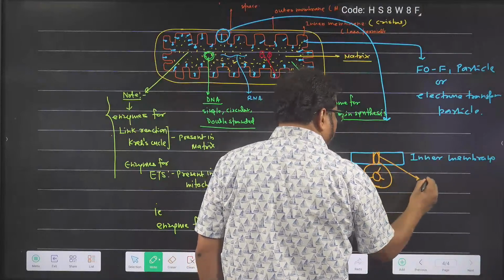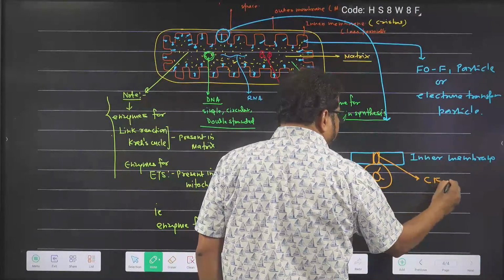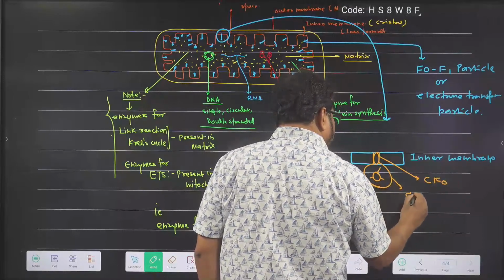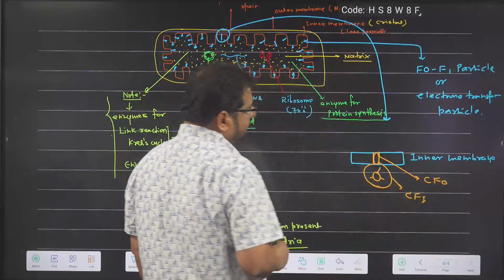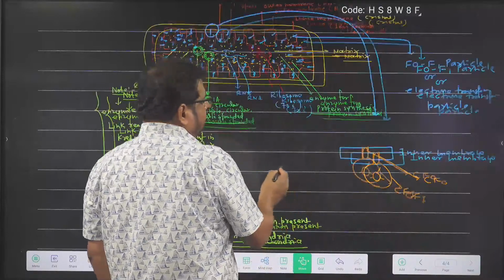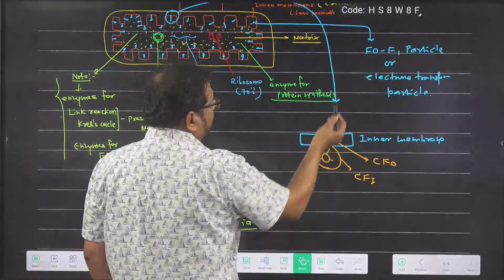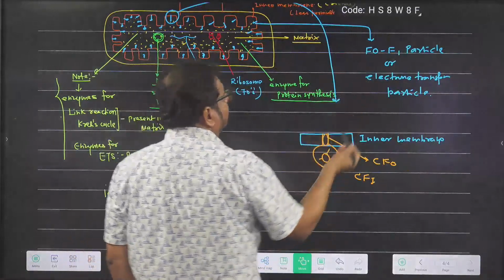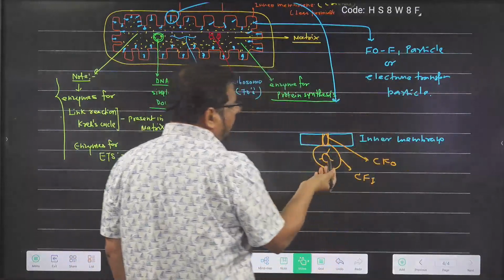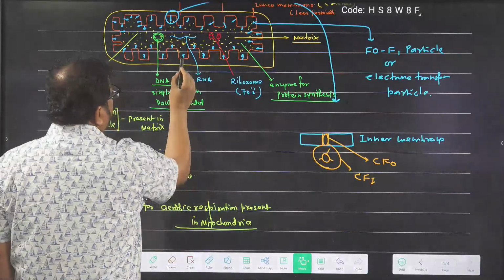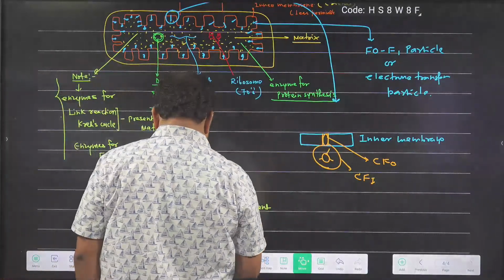So the part embedded in the inner membrane is called CF naught, and the part protruding into the matrix is called CF1. Got the idea? So it is also called which one? Electron transport particle, F1 F naught particle, or it is also called oxysome. Getting the things or not? These are present every 100 angstrom distance.